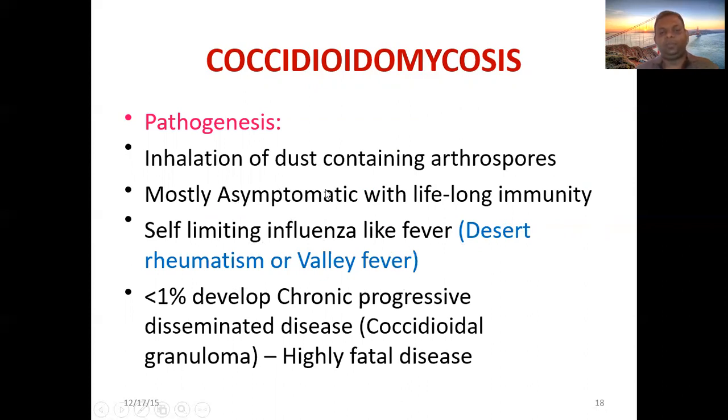They develop a self-limiting influenza-like fever. Less than 1% develop chronic progressive disseminated disease or coccidioidal granuloma. This is highly fatal. So even a healthy person can develop it.